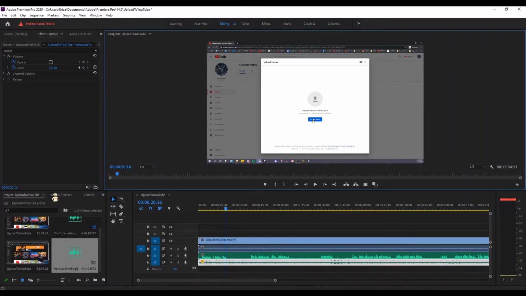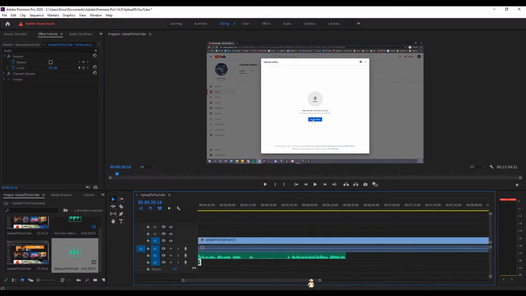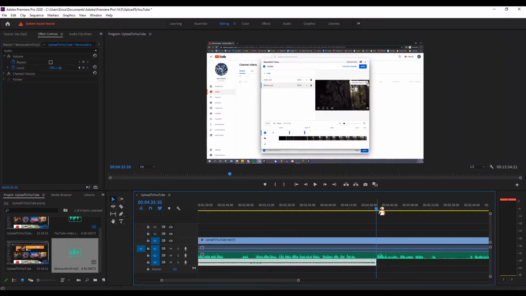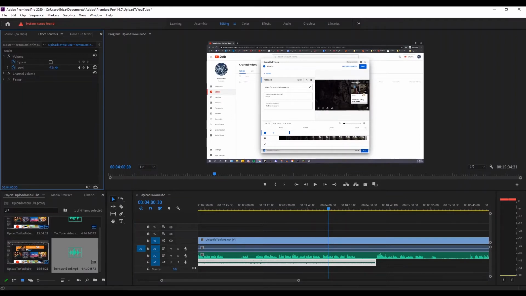You can also make the music fade out at the end. Make sure you've clicked on the background music track. First, go to the very end of the audio, set the volume to -281.1 decibels so it's the lowest volume, and create a keyframe by clicking on the circle in the volume tab. Then, move the scrubber to where you want the fade out to happen and create another keyframe. This time, make the volume whatever level you want it to be at for the rest of the video. This is what it should sound like.